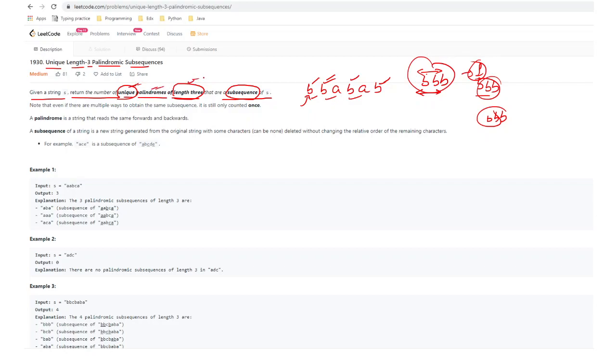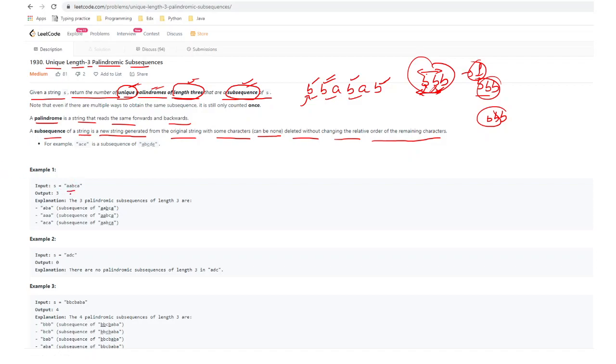Length 3 means the number of characters will be 3, and it should be a subsequence. A palindrome is a string that reads the same forward and backward. A subsequence is a new string generated from the original string with some characters, possibly none, deleted without changing the relative ordering of the remaining characters. So this is what the question says.